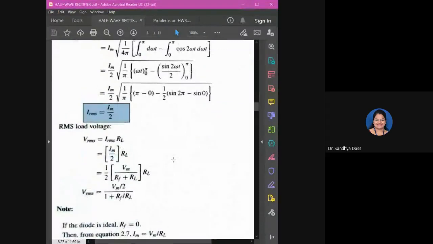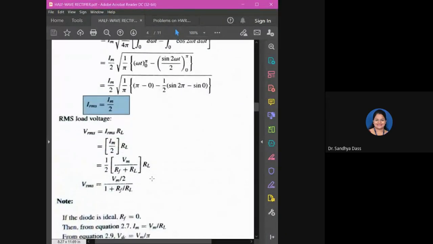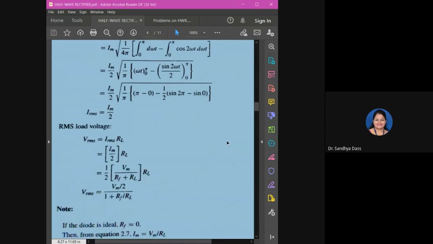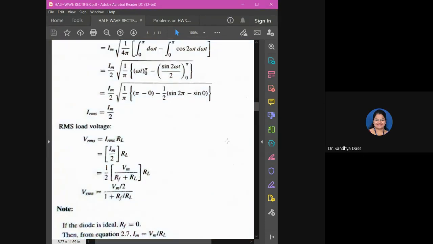Okay. So if you have copied, there are 3 more derivations. Please copy quickly. Now, for RMS load voltage, similarly, the way we discussed for DC load voltage, applying Ohm's law there, VRMS is equal to IRMS into RL.